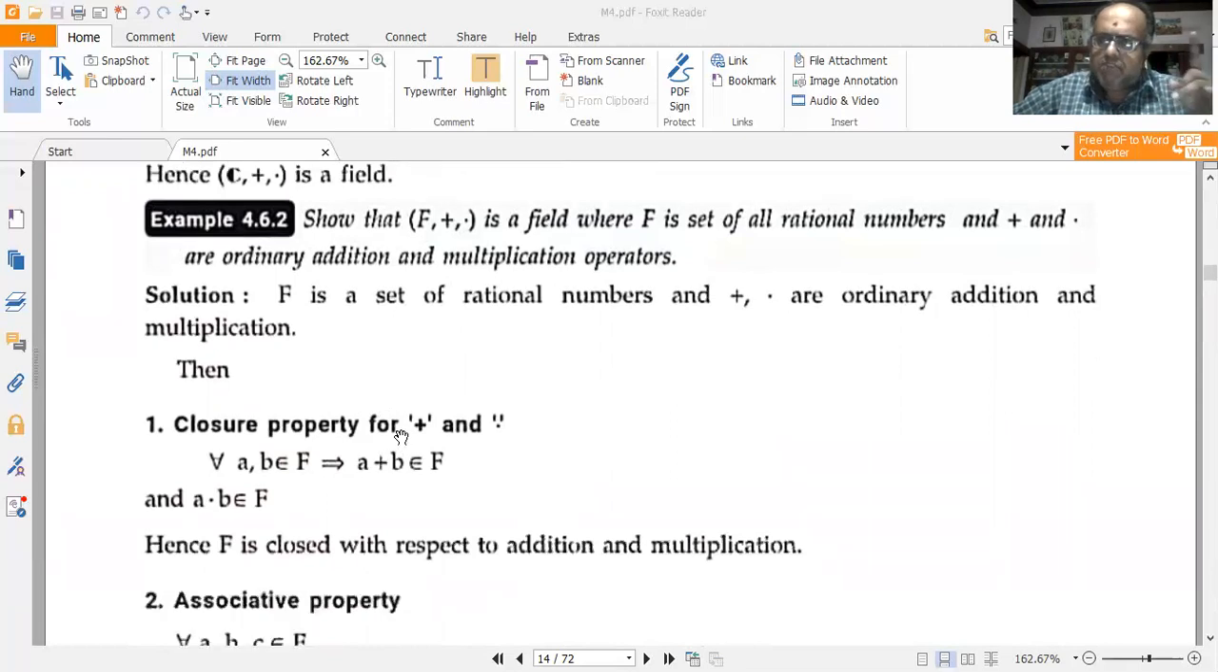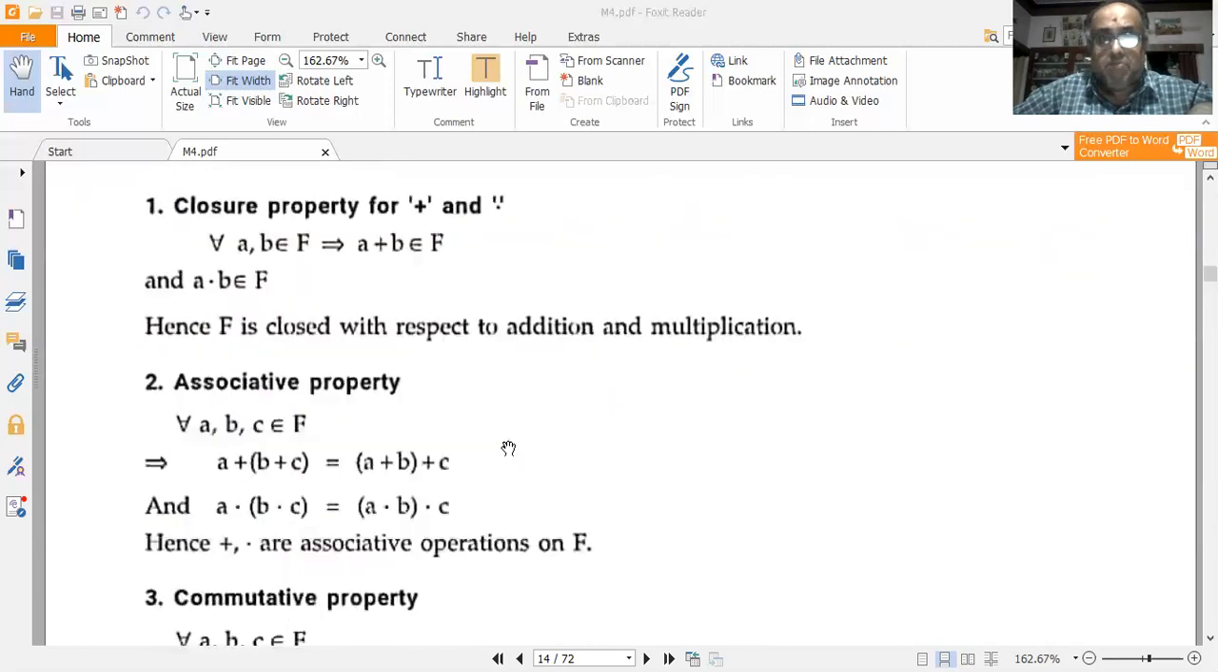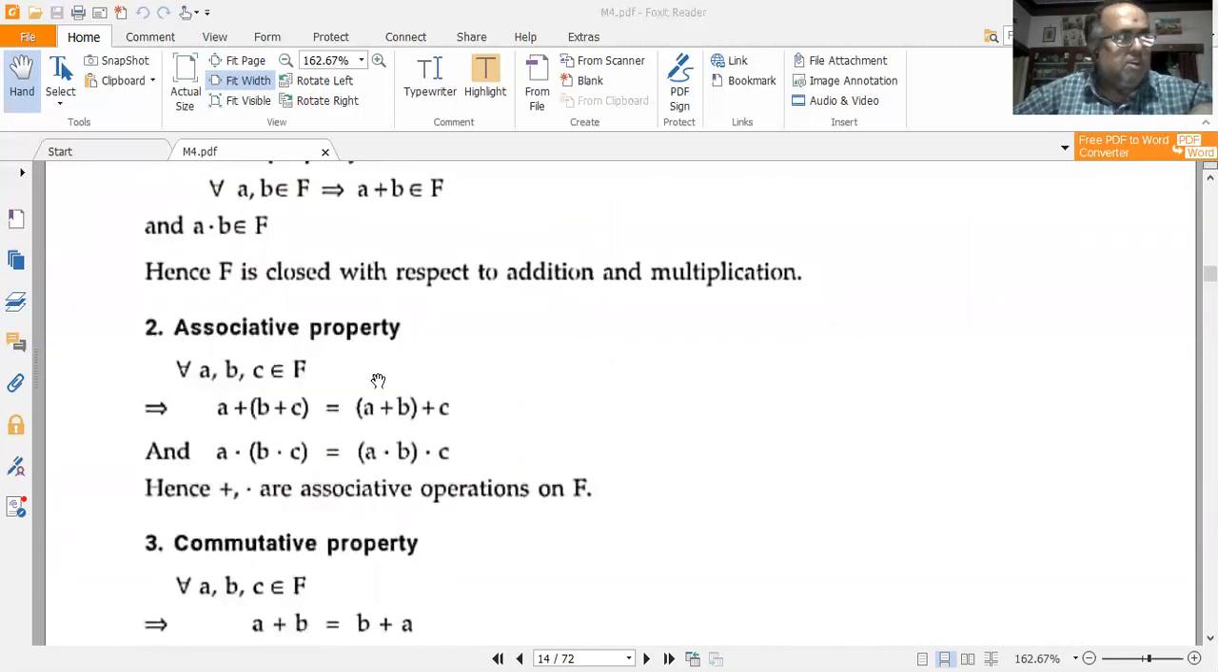Then I have to prove the closure property for addition and multiplication. So closure property states that for a, b belonging to F, a plus b also belongs to F, right? And a dot b also belongs to F. So F is closed with respect to addition and multiplication. Next, I have to prove the associative property. Please note, all these properties must be satisfied in order to tell that F is a field. If either one property is not satisfied, or if all properties are not satisfied, then it is not a field.